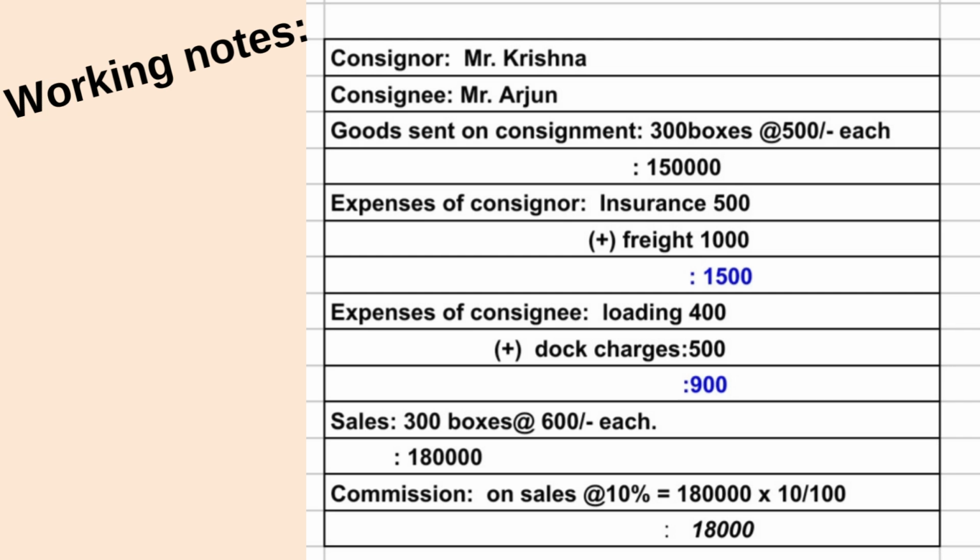Sales: 300 boxes at the rate of 600 each, which yields 1,80,000. Commission on sales is 10%, so 1,80,000 into 10 divided by 100 gives 18,000 as commission. These are the working notes which you should also write in your exam like this, perfectly. I hope it is very clear and understood by you.